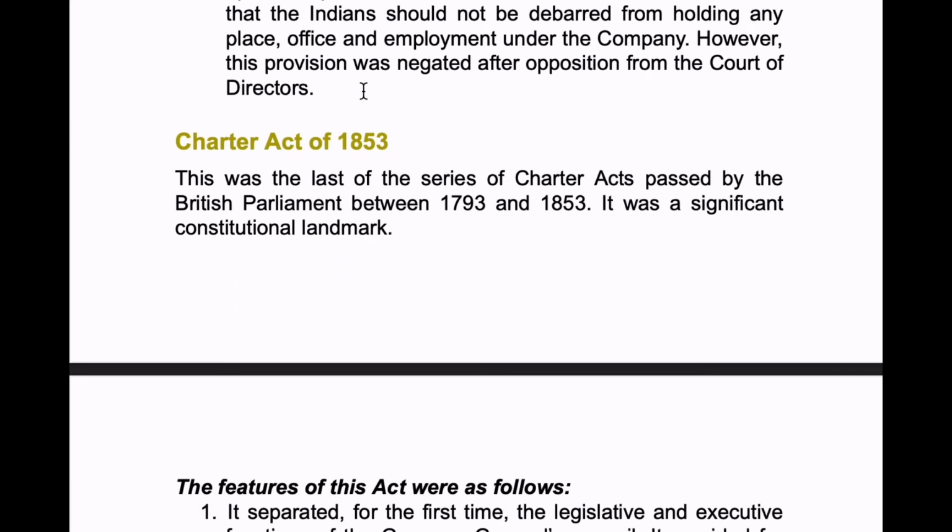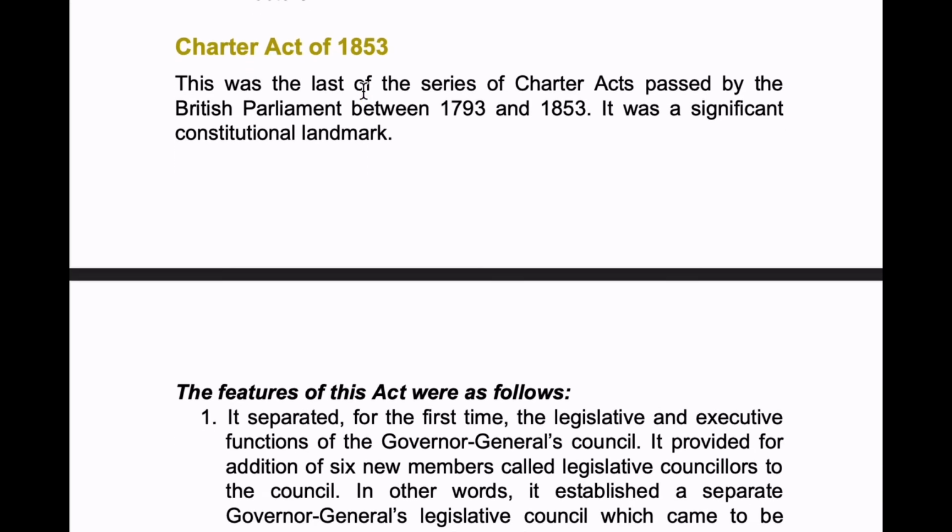And next, Charter Act 1853. This was the last of the series of Charter Acts passed by the British Parliament between 1793 and 1853. Now we will see, in 1793 we will have Charter Act 1. In Charter Act 2, add 20 years for this. That is, in 1813 we will have the second one. And again add 20 years. In 1833 we will have the third Charter Act. Again add 20 years. In 1853 we will get the fourth Charter Act. And this is the last of the series.